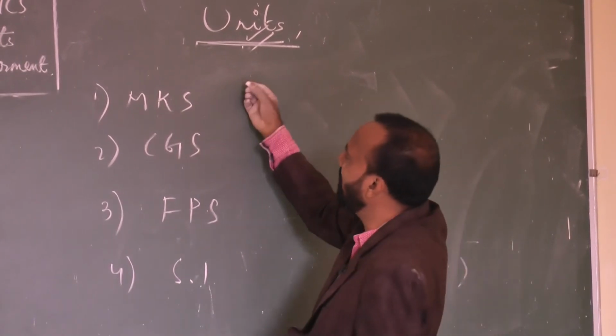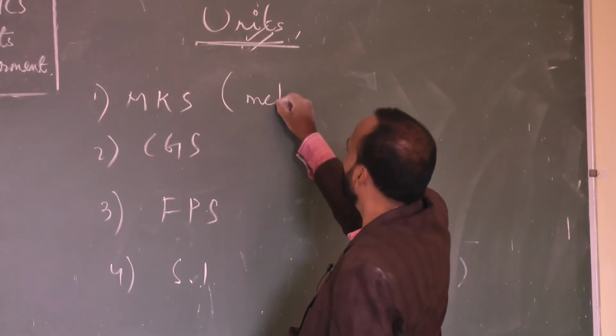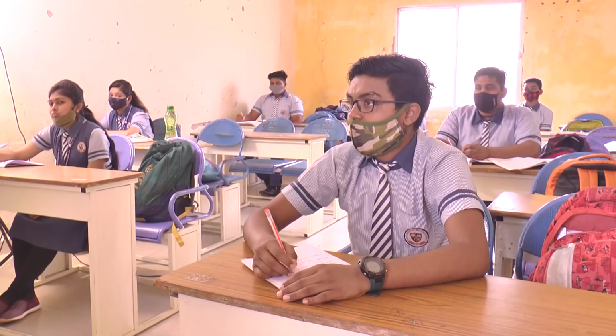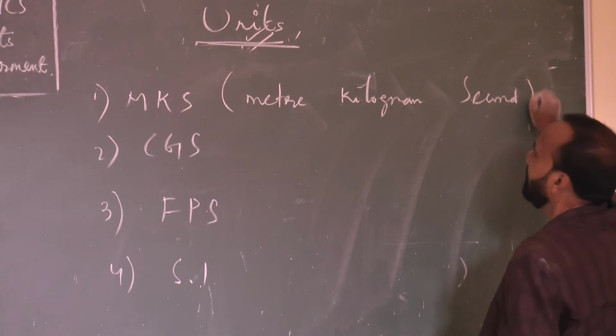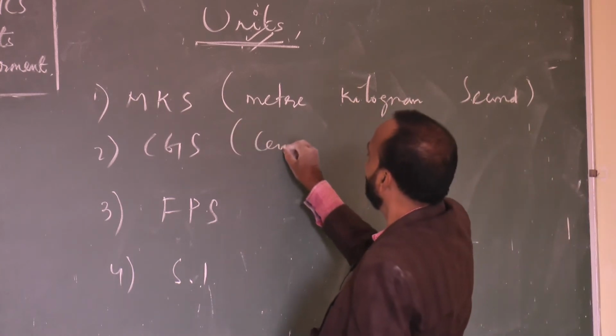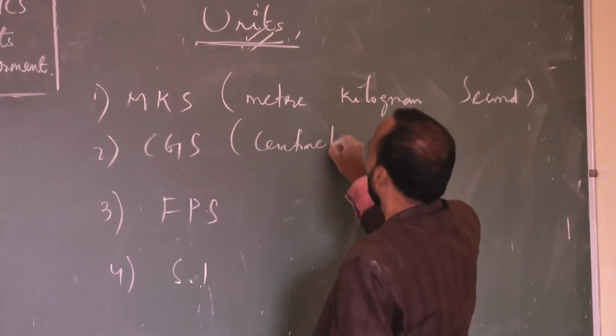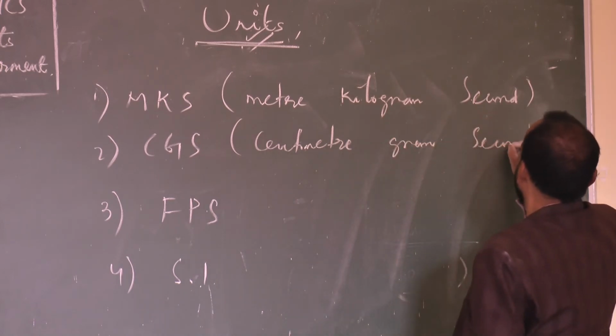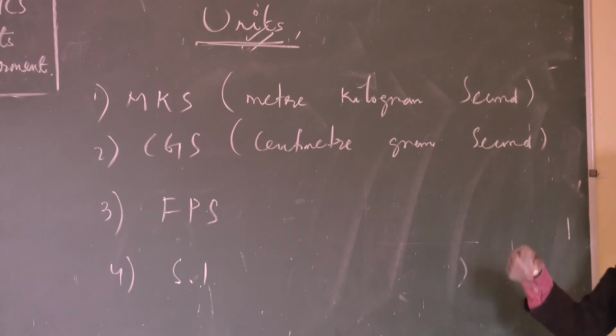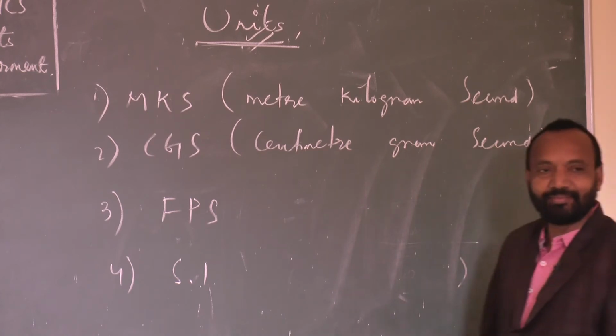So what is the full form of MKS? This is meter, kilogram, second, very fundamental. This is centimeter, gram, second. I think some students are getting bored, or are you interested, listening?